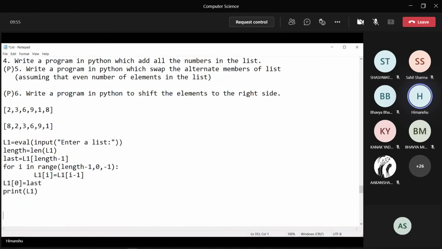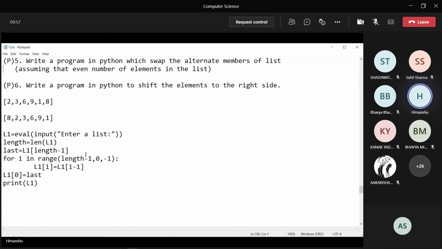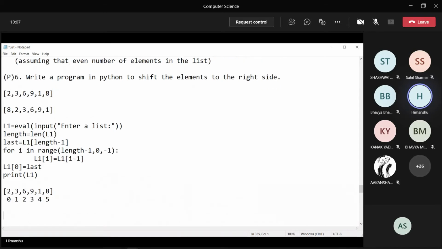Let me explain how this program will work. Let me take this list as an input. Suppose this is my input: indices 0, 1, 2, 3, 4 and 5. Is it correct? Any doubts till here? I have executed the first line to take the list from the user, so I have taken this list. Any doubts in this?